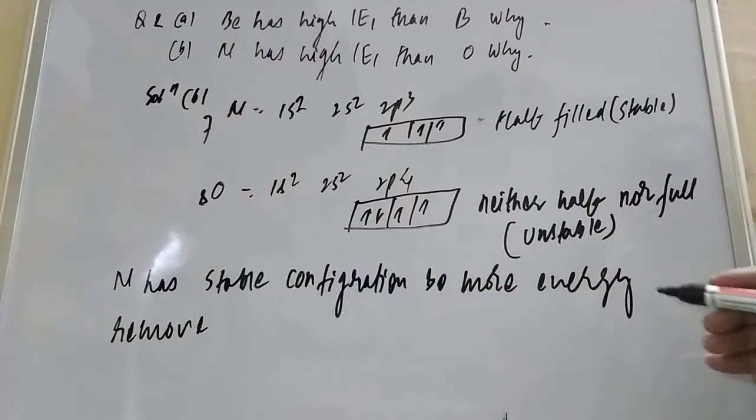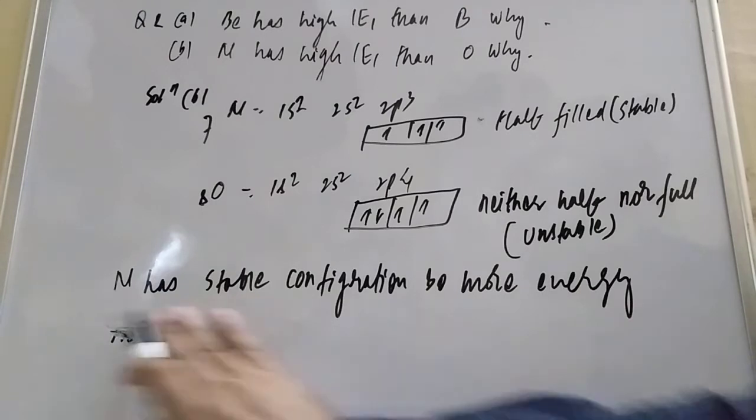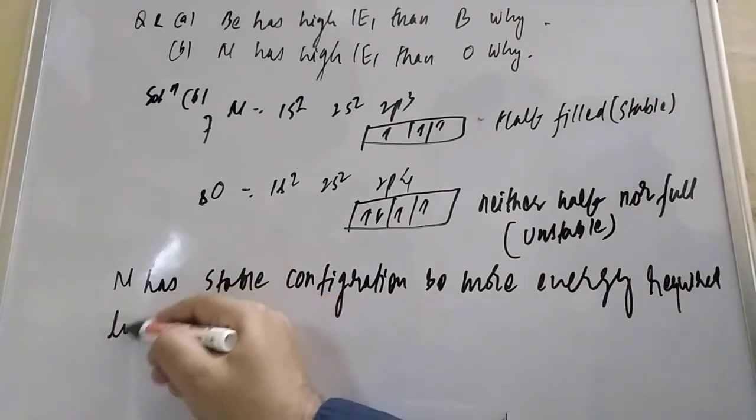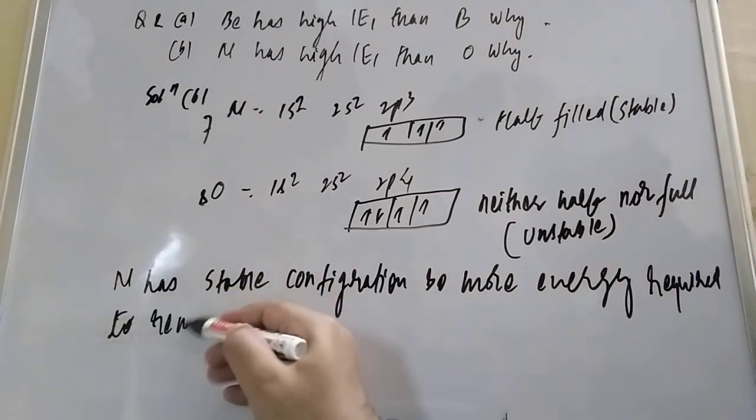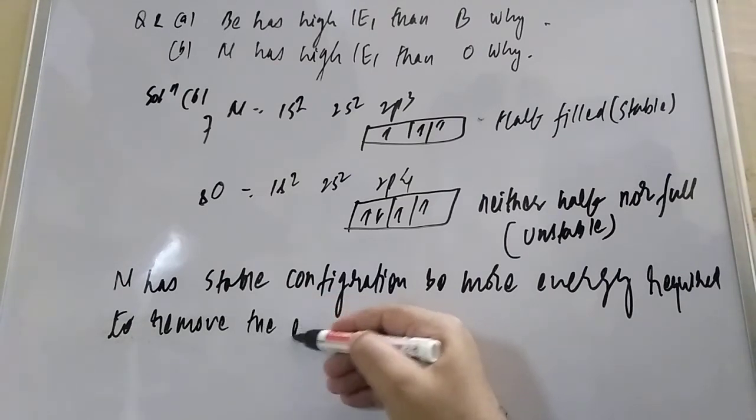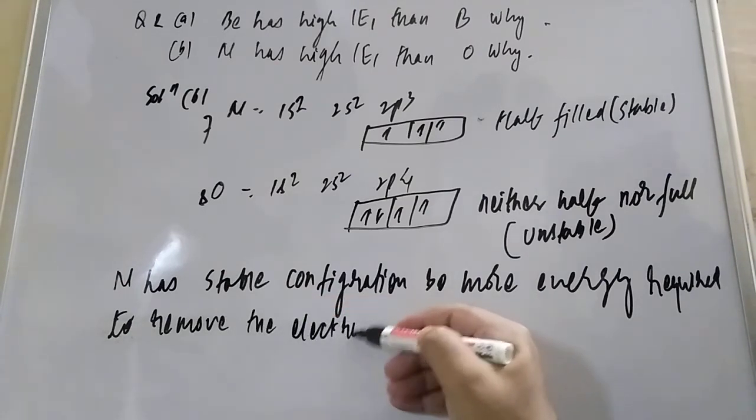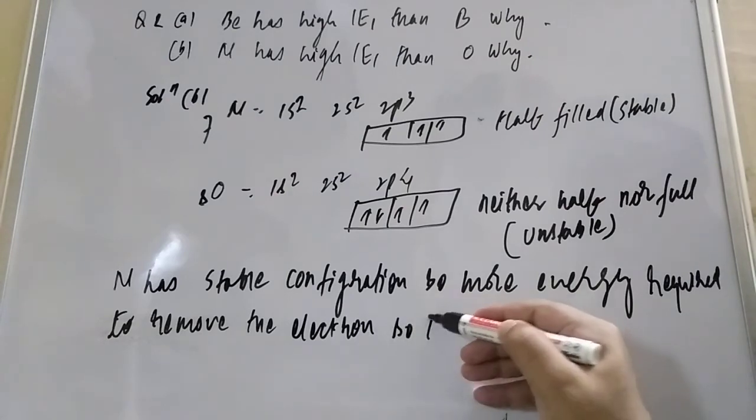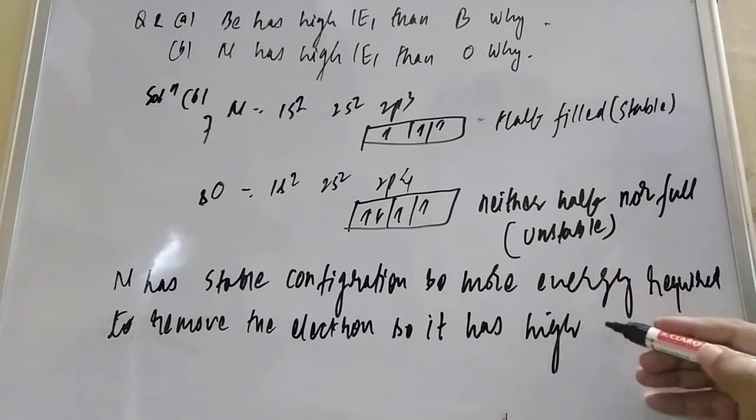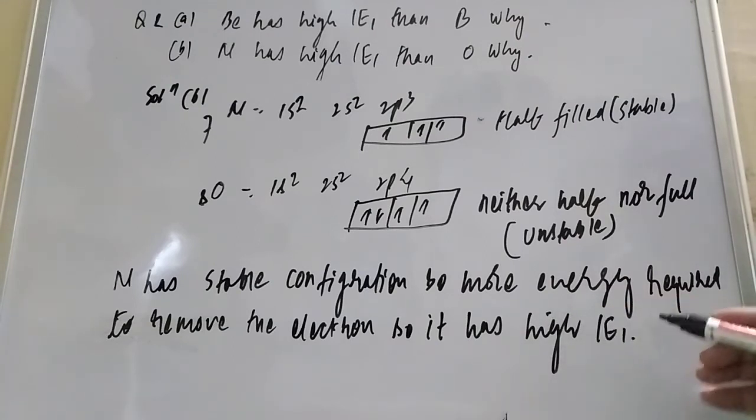More energy is required to remove the electron, so it has high ionization enthalpy, high IE1, then what, student, then oxygen.